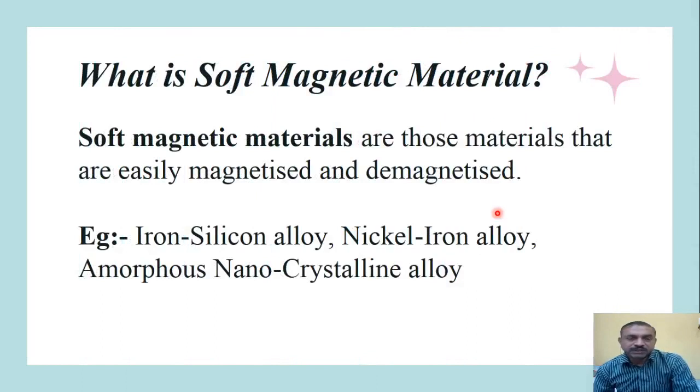Now let us see what is the soft magnetic material. Soft magnetic materials are those materials that are easily magnetized and demagnetized. It means that we can magnetize them and demagnetize them as per our own requirement for a specific application. The most common materials of this category are the iron silicon alloy, the nickel iron alloy, and the amorphous nanocrystalline alloy, which is the most commonly used material in making the transformer in the electrical power sector.